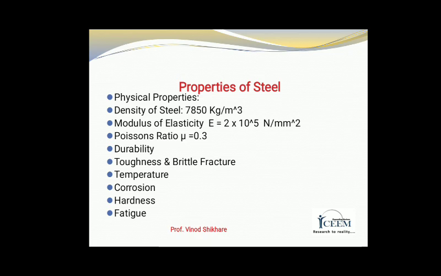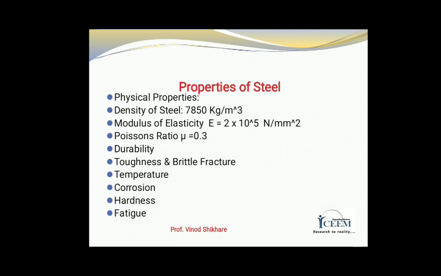Then the properties of steel are, the physical properties. The density of steel is 7850 kilogram per meter cube or 78.5 kilonewton per meter cube. Then modulus of elasticity, the value of E of steel is 2 into 10 raised to 5 Newton per millimeter square or megapascal. The Poisson's ratio of steel is 0.3.